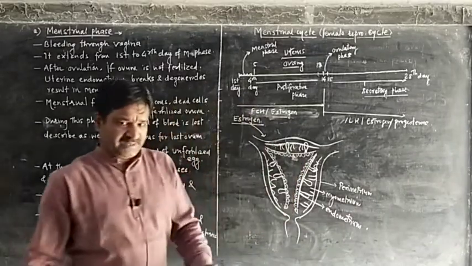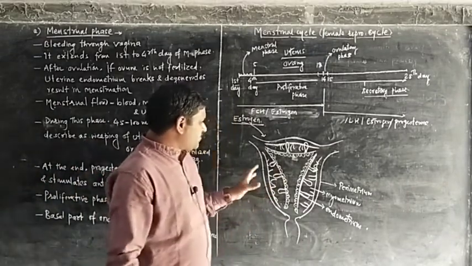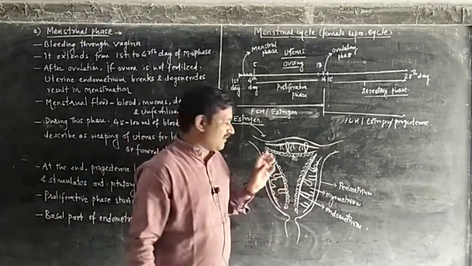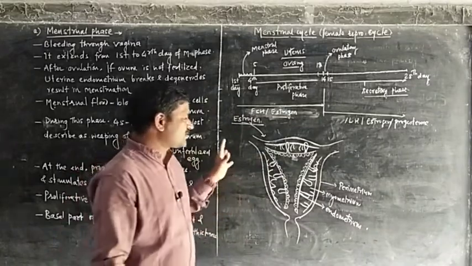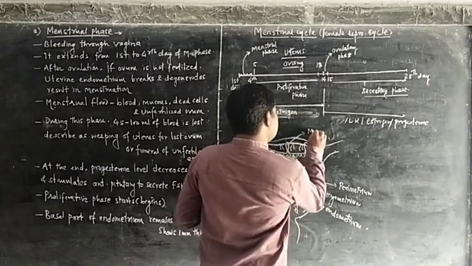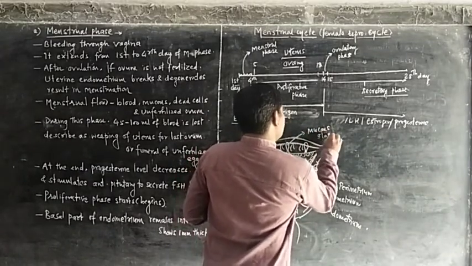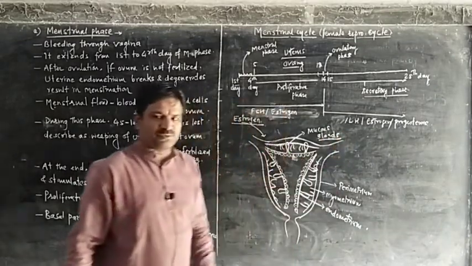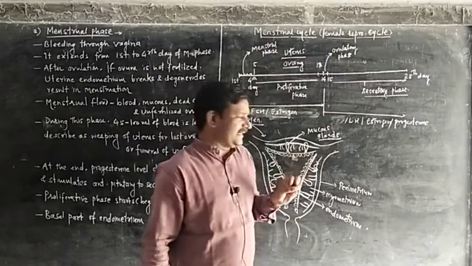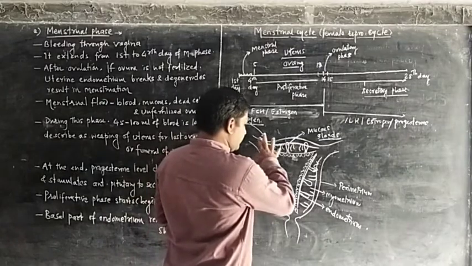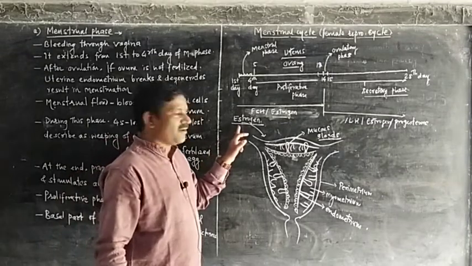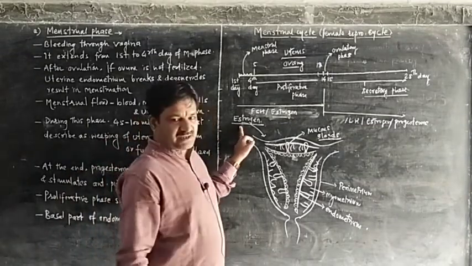of the endometrium. Okay. Now all this preparation means the blood vessels become coiled, the vascular supply is increased, the uterine glands, that is the mucous glands, start to grow and secrete mucus, and the uterine epithelium increases its size and shows secretory activity. All these preparations take place inside the uterus under the influence of the estrogen hormone.